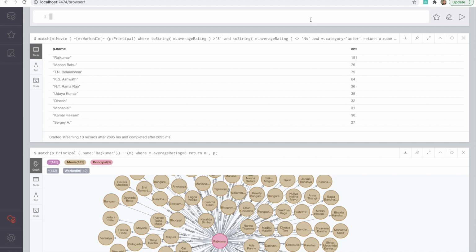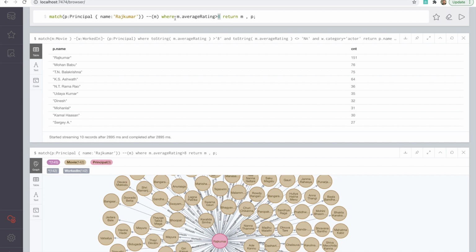Now let's explore the actual movies in which Rajkumar acted and that had this rating greater than 8. So let's query for those movies. I already created this query. I'm just selecting principal Rajkumar and all the movies in which he worked where average rating is greater than 8.